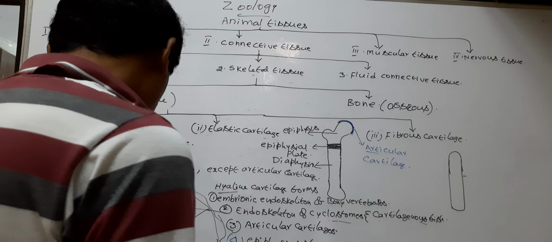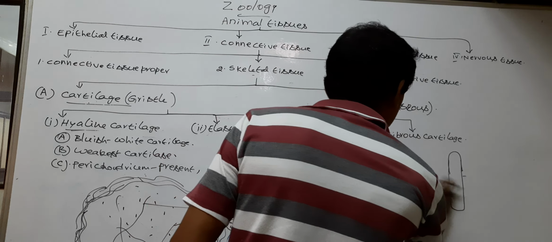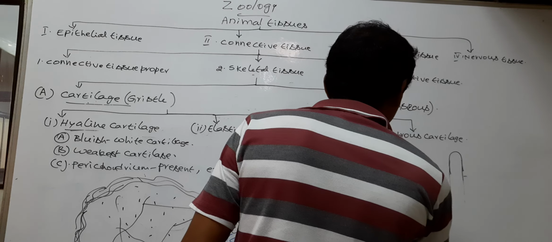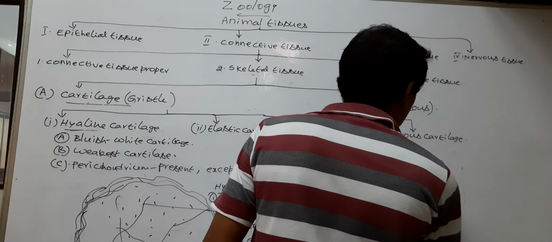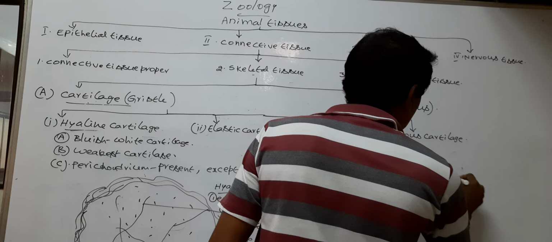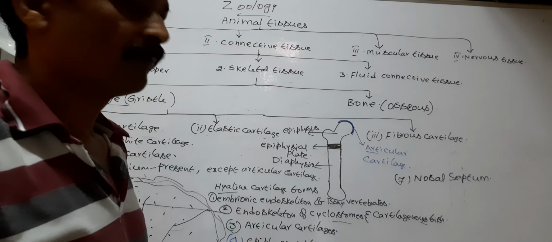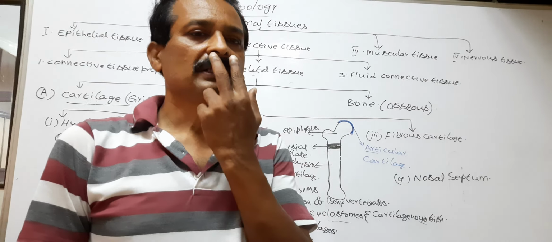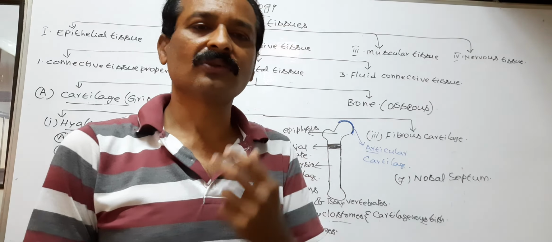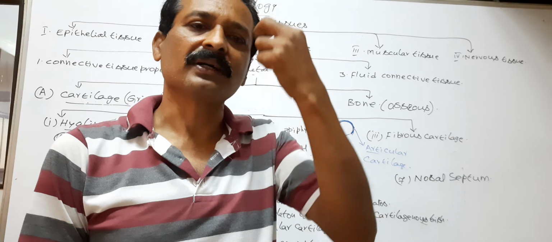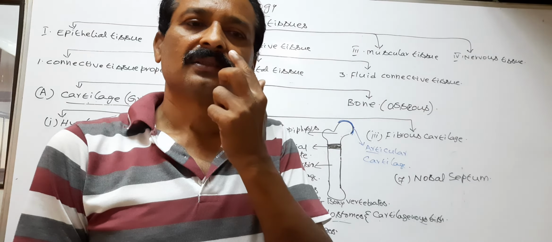Next, the hyaline cartilage forms the nasal septum. These are two external nostrils. The two external nostrils open into nasal chambers.